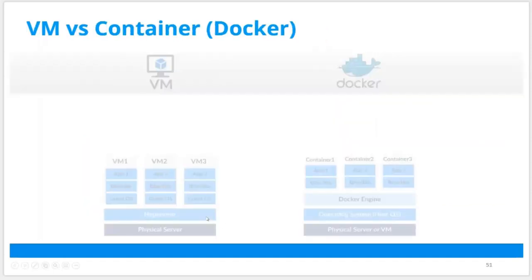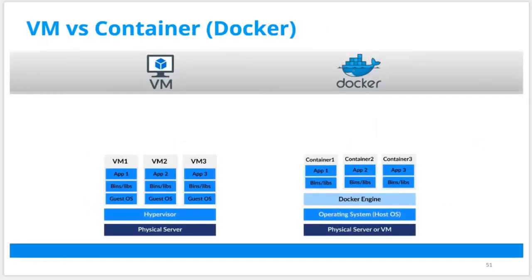And this is where you need to understand the difference between container and VM. Now again, as I said, Docker is a type of container. There are other containers as well. So what you do is your physical servers are nothing but hardware, which is CPU and memory. Here you can directly install an operating system. In a VM, you run a hypervisor, and then you run your virtual machines. So each virtual machine will have its own guest operating system.